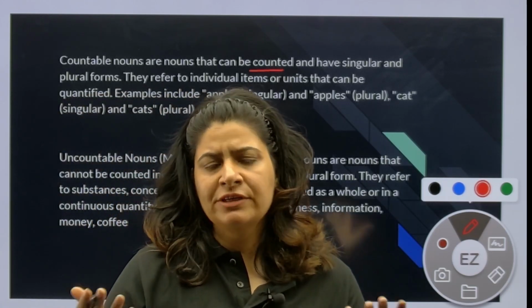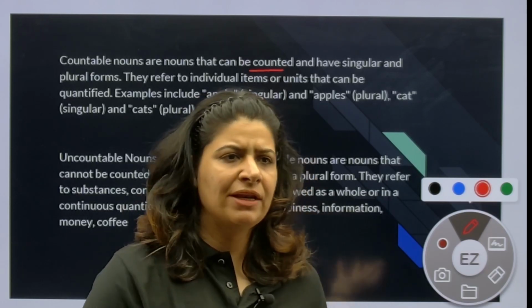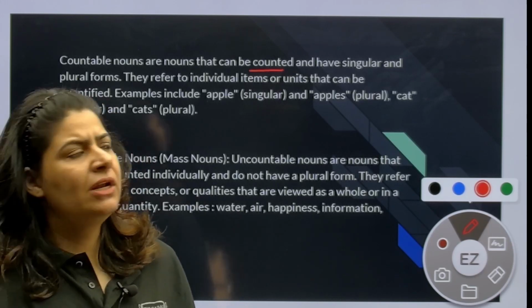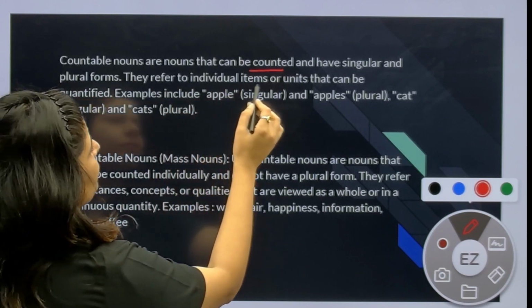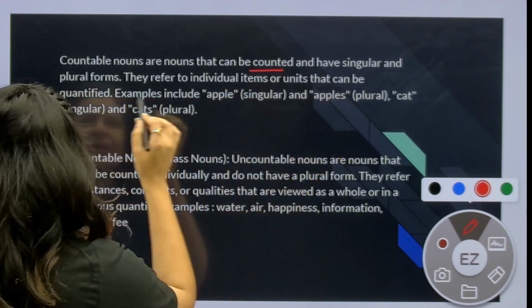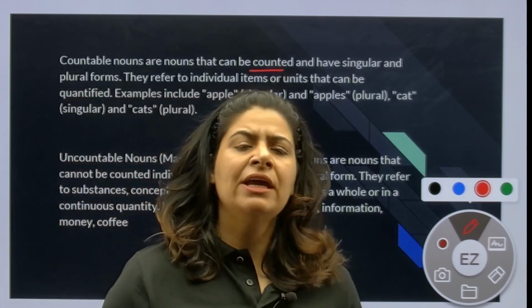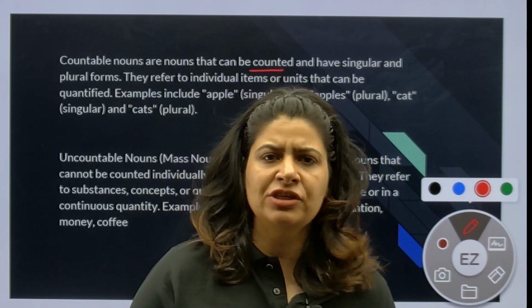While the nouns which I cannot count, like feelings, emotions, happiness, truth, lie, are my uncountable nouns. Countable nouns have singular and plural forms. They refer to individual items or units that can be quantified. Quantified means you can state the quantity, whether the apple is one, two or more, half a kg, 1 kg.